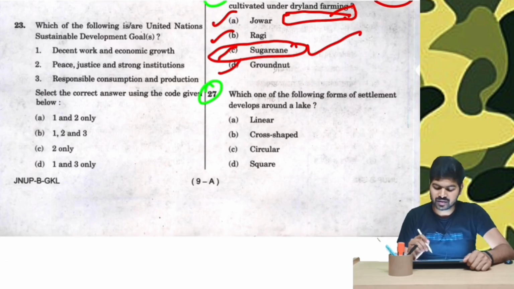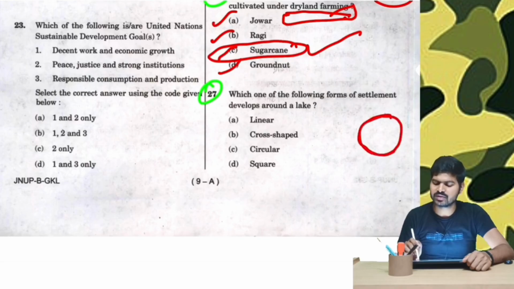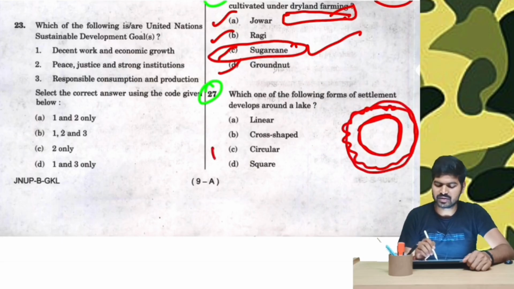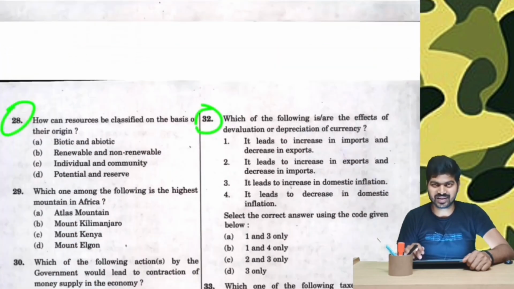Now question number 27. Which one of the following forms of settlement develops around a lake? Lakes consist of water and water tends to take a spherical shape. Major or all the lakes of the world are circular in shape because of the water property, and hence any settlement which grows around this particular lake will be circular in shape. Therefore the answer is C. Basic common sense again.